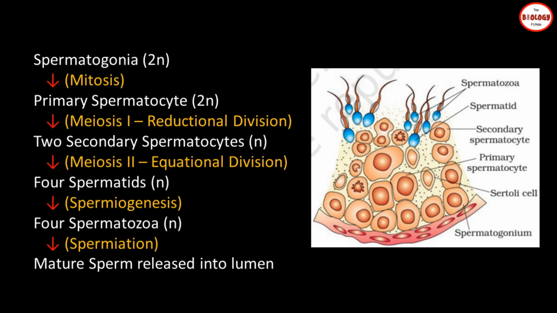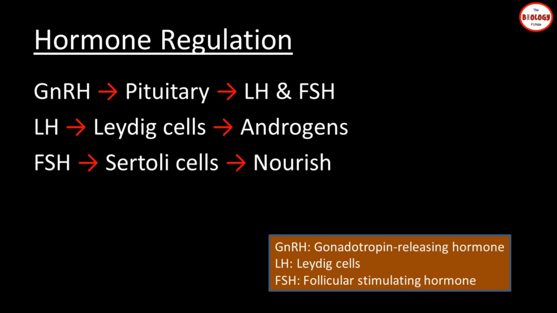Now, let us learn about hormones responsible for spermatogenesis. Spermatogenesis starts at the age of puberty due to the increase in the secretion of gonadotropin releasing hormone or GnRH. GnRH is a hypothalamic hormone, that means it is produced in the hypothalamus and released into the bloodstream to act on the pituitary gland.